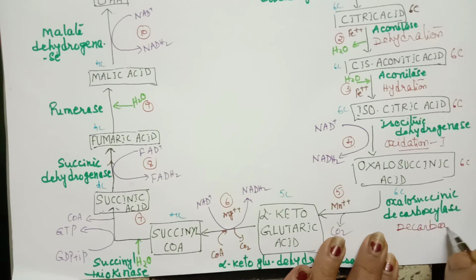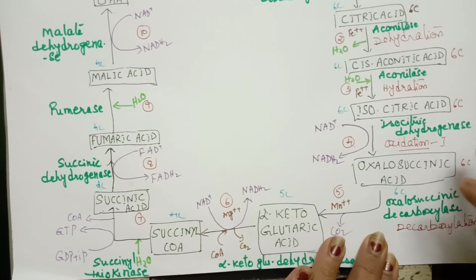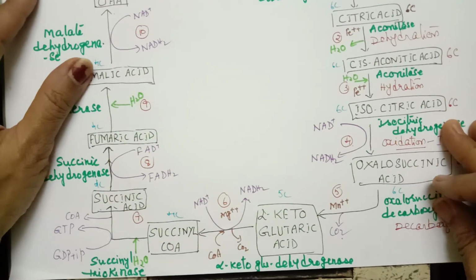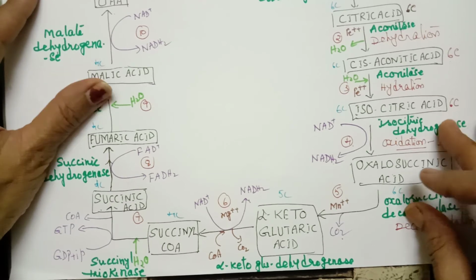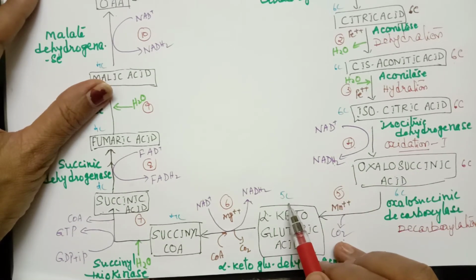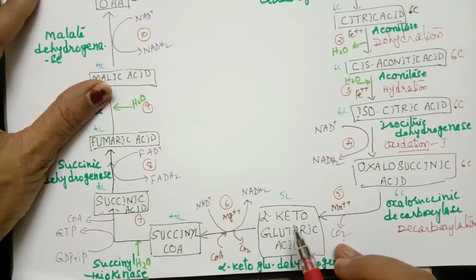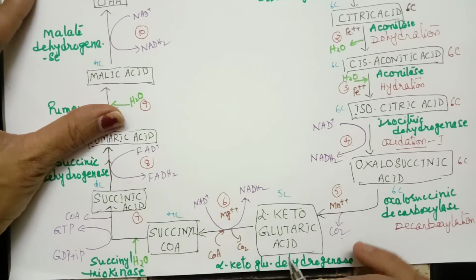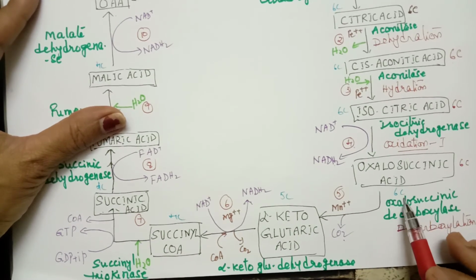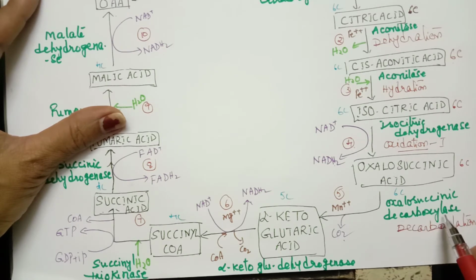And alpha-ketoglutaric acid is a 5-carbon compound. This is the only 5-carbon compound formed here. And in this fifth reaction, the enzyme required is oxalosuccinic decarboxylase.